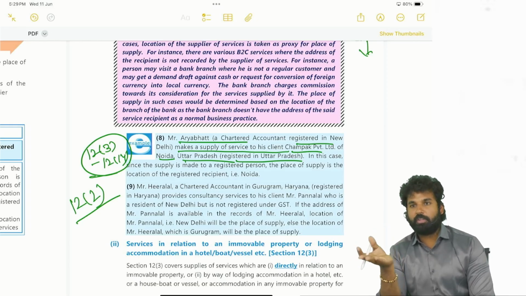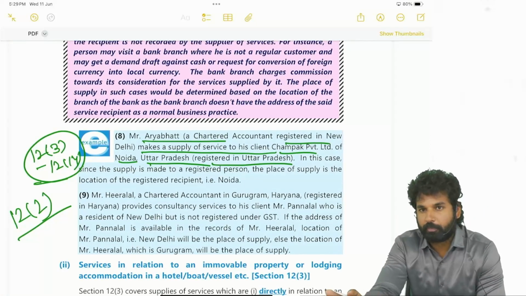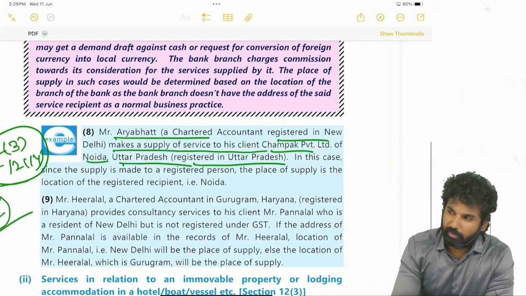If it is a company, it is not necessary that they have to take GST registration. Once they cross the threshold limit, only then do they have to get themselves registered. Let's say if the company is a registered person, in such cases the place of supply will be the address of the company.